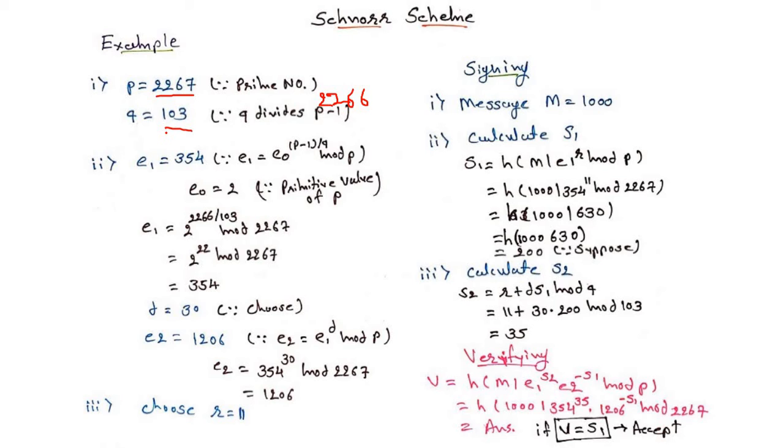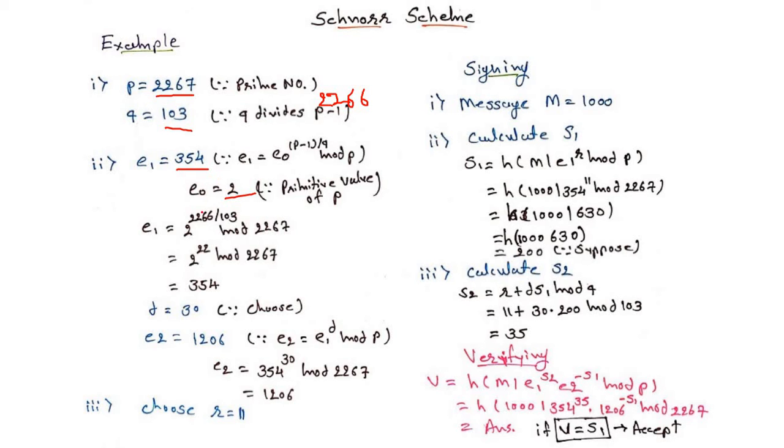Now for the second step, we will find the values of E1 and E2. So we are getting the value of E1 equal to 354. Why are we getting 354? Because the equation of E1 is E naught power of (P minus 1) divided by Q modulo P. We have to choose E naught as a primitive value of P. So here we choose E naught equal to 2. Get it? So 2 is a primitive value of 2267.